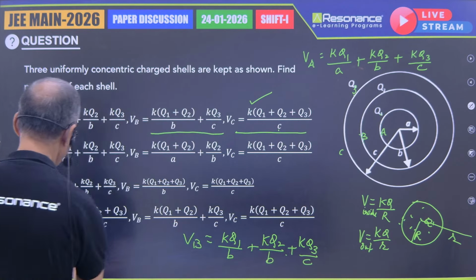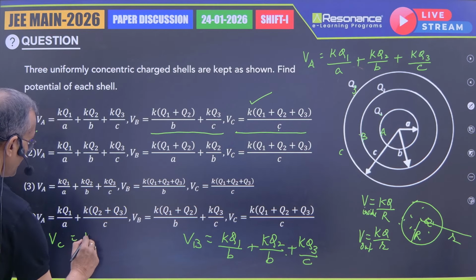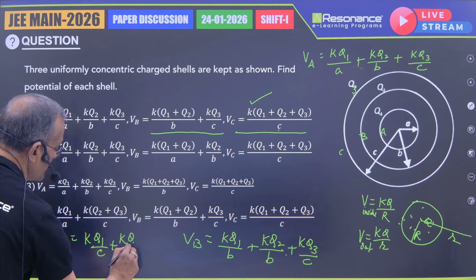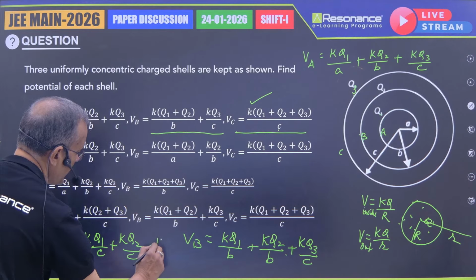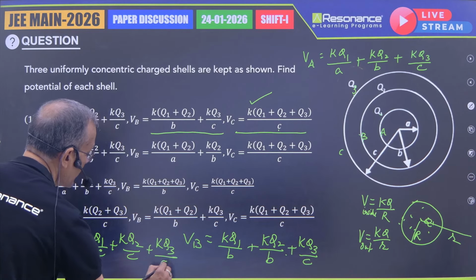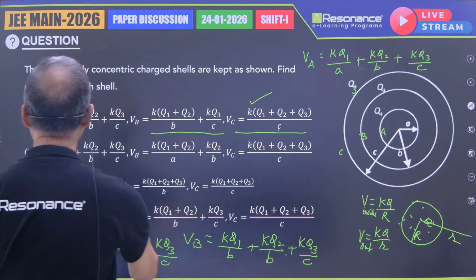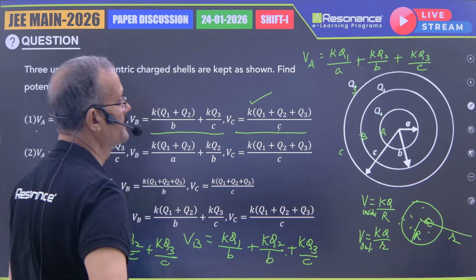So Vc will become K (Q1 + Q2 + Q3) by C. Let me write here: Vc will be K Q1 by C plus K Q2 by C plus K Q3 by C. K by C you have taken common, Q1 plus Q2 plus Q3. So the answer will be number 1.